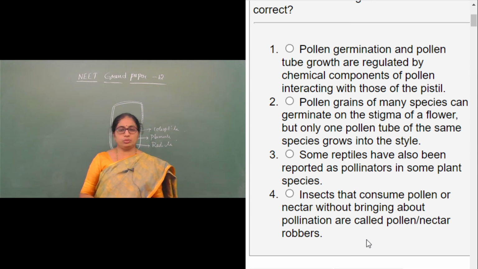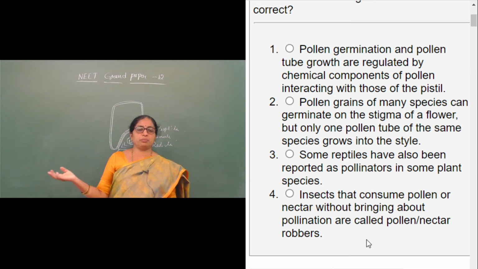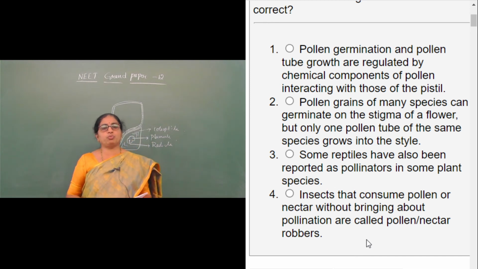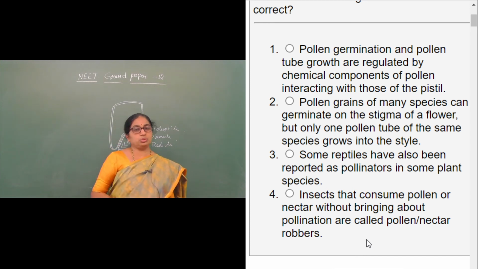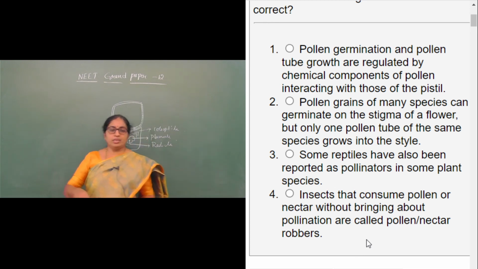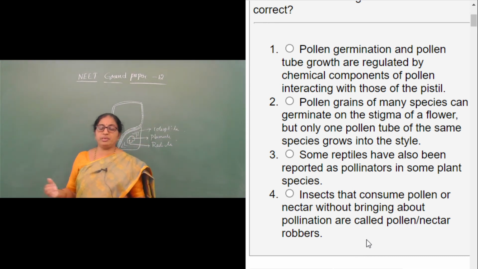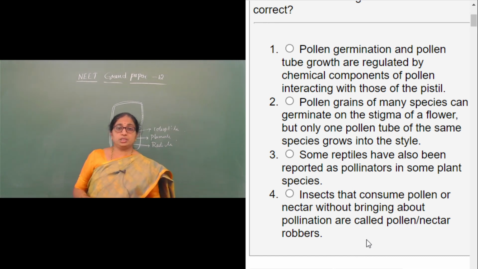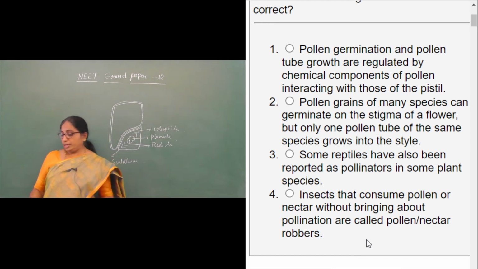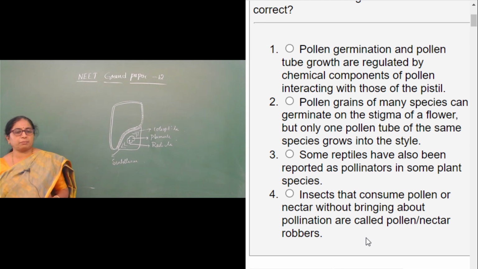So this is absolutely correct. The upper part of the pistil is called the stigma. The pollen tube has to germinate, penetrate the stigma tissues and enter into the ovary. Yes, this is absolutely right.